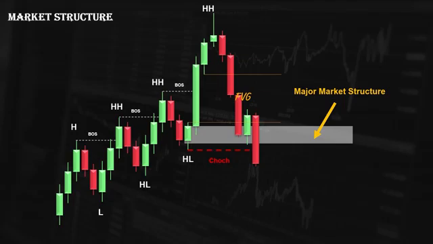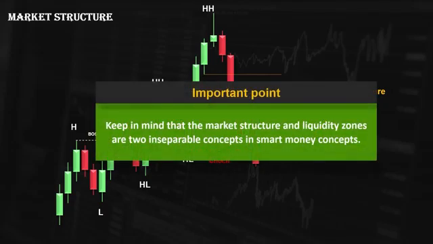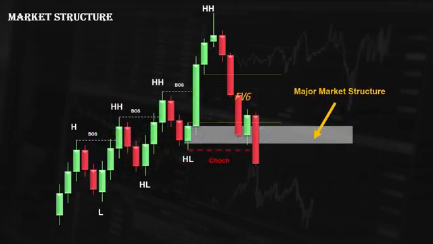The same concept applies to the bearish scenario. Keep in mind that market structure and liquidity zones are two inseparable concepts in smart money concepts. Many liquidity areas find meaning through market structure, and many market structure levels become meaningless without liquidity concepts.